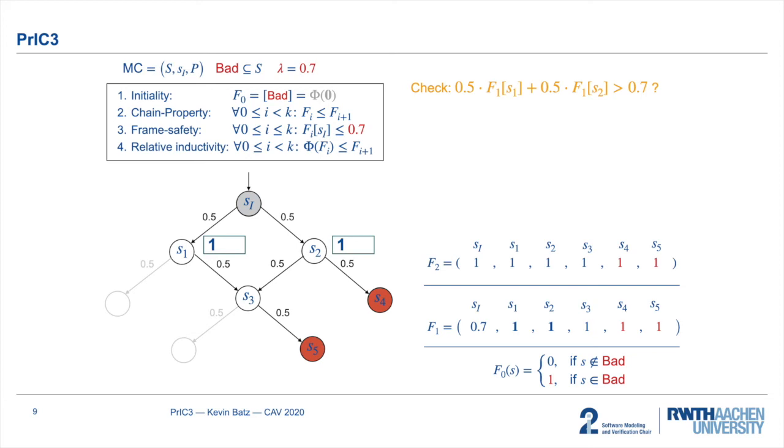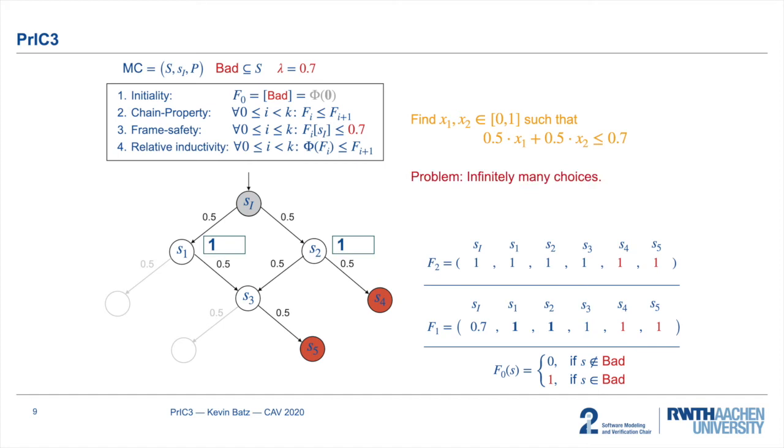We have to find values for s1 and s2, let's call them x1 and x2, such that this weighted sum here evaluates to at most 0.7. We can see that there are infinitely many choices for these values, and it can indeed be the case that we choose bad values that prohibit us from finding an inductive invariant.